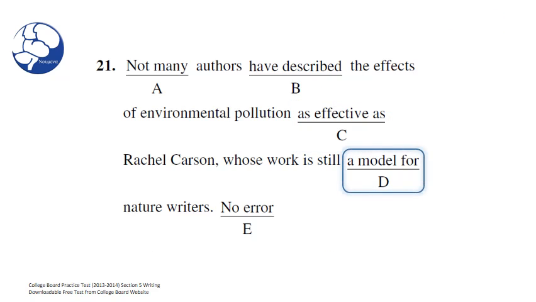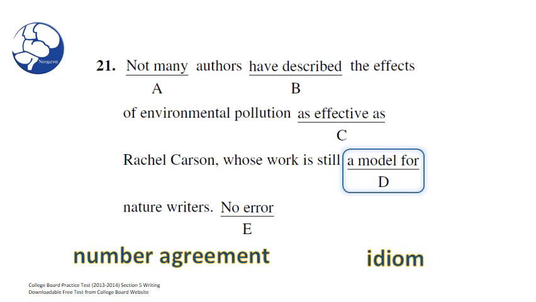A model. In D, we're going to check for number agreement and idiom errors. Well, for number agreement, I see "a model," singular. Does that work if we're describing the authors' or even Rachel Carson's work? It certainly does, because "a model," in this case, is referring back to "work," which is singular. So both are singular, so there's no number disagreement here. It seems to work fine.